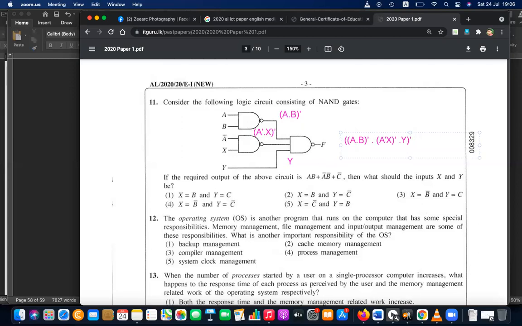So that is equal to, let's put this individually, A and B, it already has a not, and another not comes on top of it, so the sign changes. Here too, another not comes on the not of A not X, so the sign changes and Y not comes here. Y not comes alone. So here Y should be C. We need C not, so Y should be equal to C. This is correct.